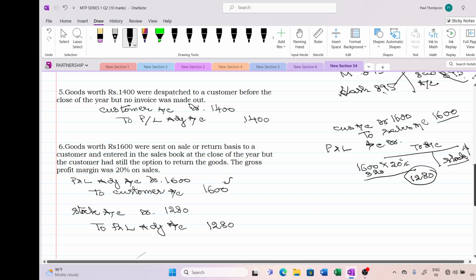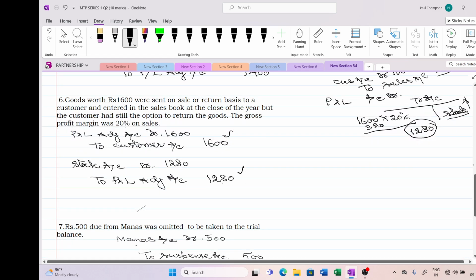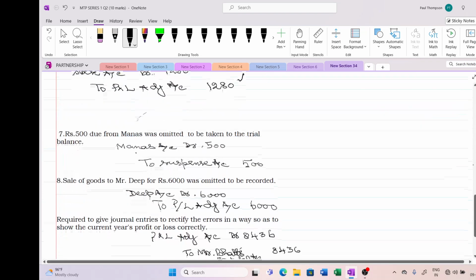Stock account or inventory account, you can write anything, debited 1280, and this goes to my trading account. I am crediting the P&L adjustment account. I cannot write the closing stock in the trading account because the accounts are closed, so I am writing it into the P&L adjustment account at cost. Hope it's clear to you.